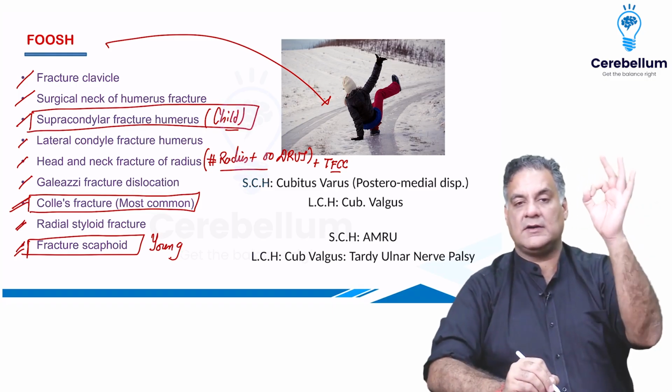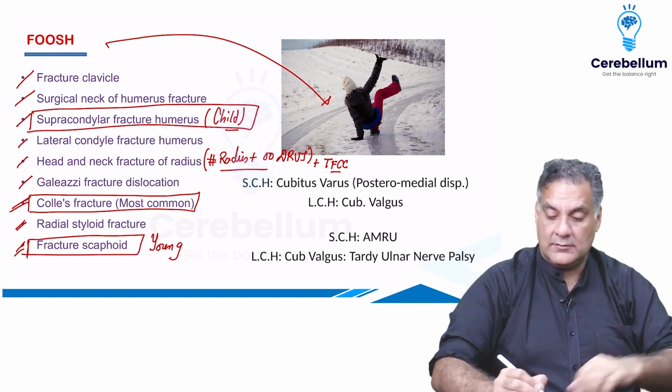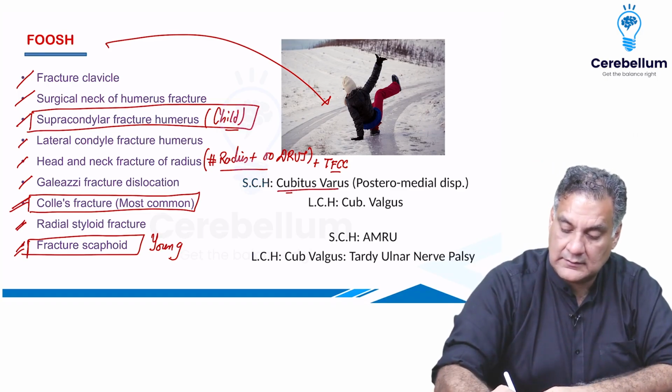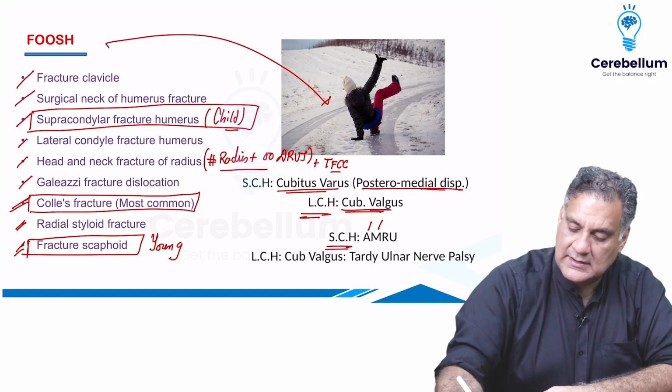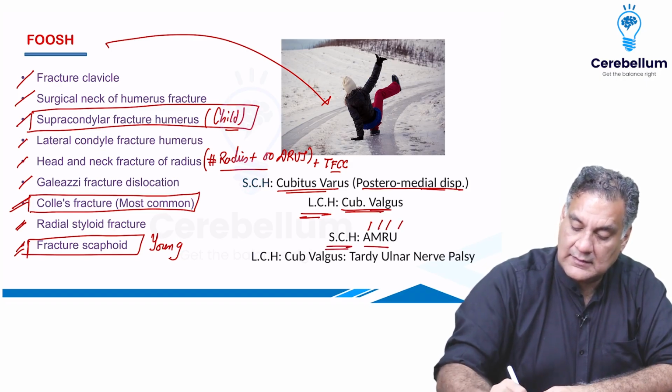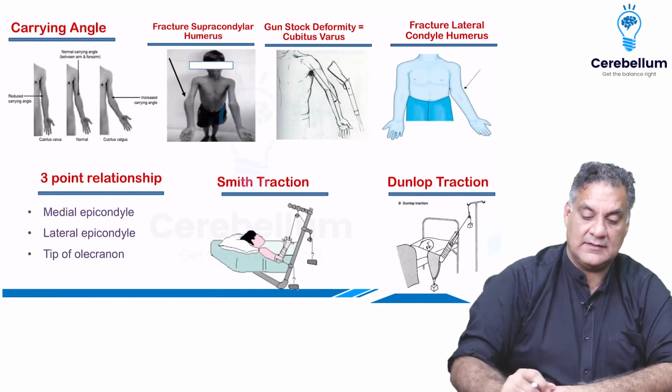So these 3 boxes you can't miss. Supracondylar fracture humerus will cause you cubitus varus, posteromedial displacement. Lateral condylar humerus will cause cubitus valgus. Supracondylar humerus, anterior-interosseous, median, radial, ulnar nerves involved. Lateral condylar humerus, tardy ulnar nerve palsy.